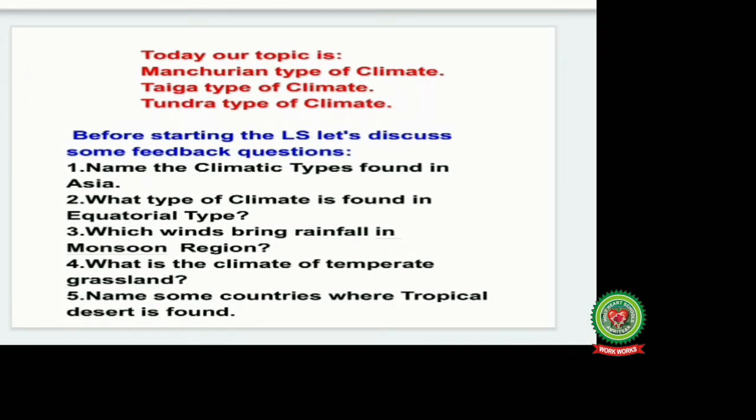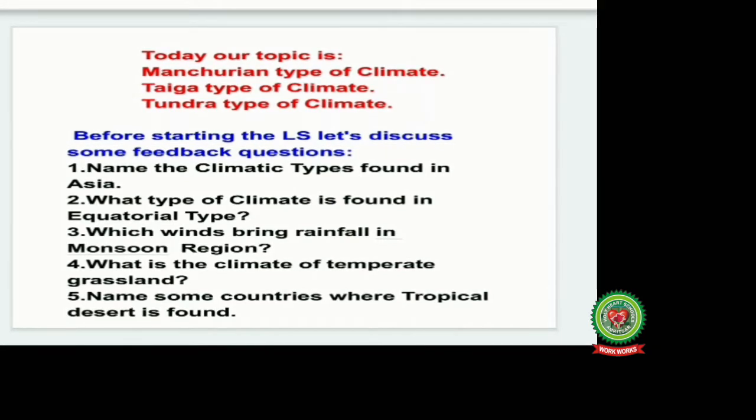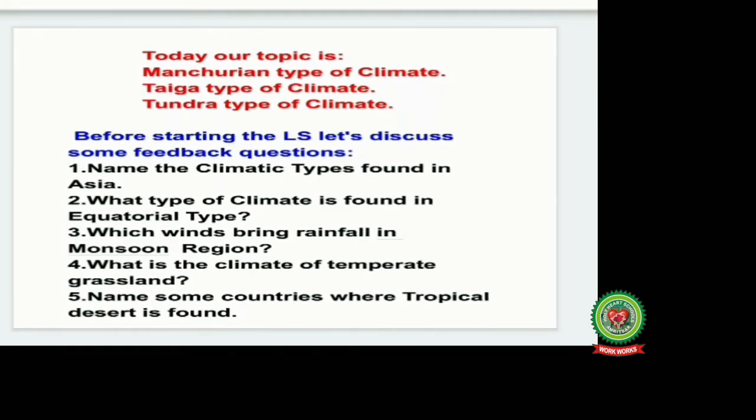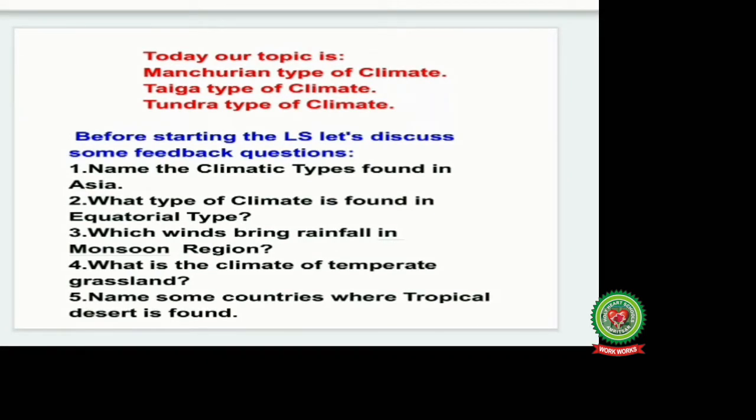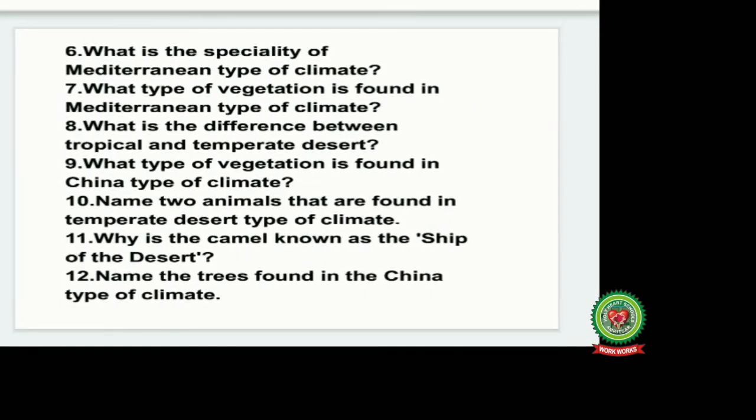Question number 1. Name the climatic types found in Asia. Number 2. What type of climate is found in equatorial type? Number 3. Which winds bring rainfall in monsoon region? Number 4. What is the climate of temperate grassland? Number 5. Name some countries where tropical desert is found. Number 6. What is the speciality of the Mediterranean type of climate?